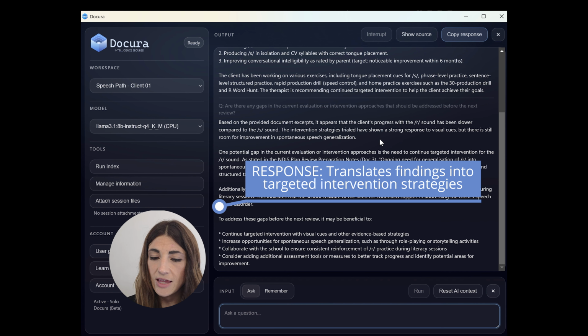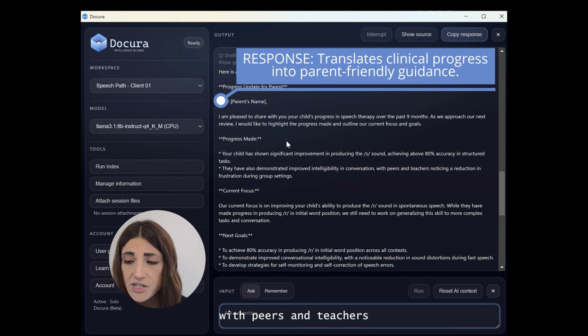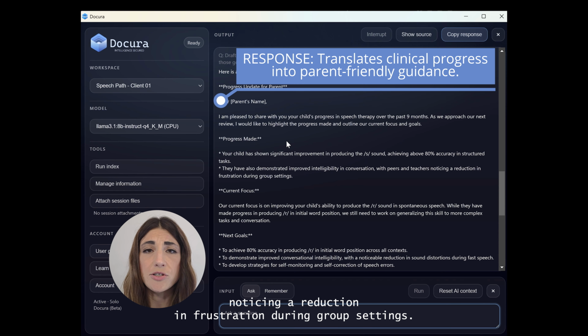Draft a progress update for the parent summarizing progress made, current focus, next goals, plan to achieve those goals, and 10 examples of practical home exercises for reinforcement. I'm pleased to share with you your child's progress in speech therapy over the past 9 months. As we approach our next review, I would like to highlight the progress made and outline our current focus and goals. Your child has shown significant improvement in producing the S sound, achieving above 80% accuracy in structured tasks. They've also demonstrated improved intelligibility in conversation, with peers and teachers noticing a reduction in frustration during group setting.